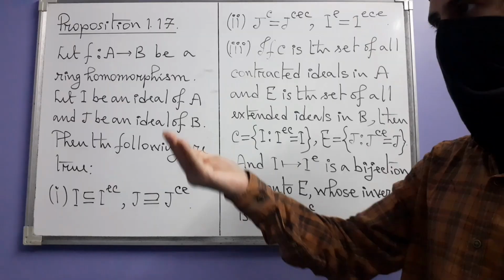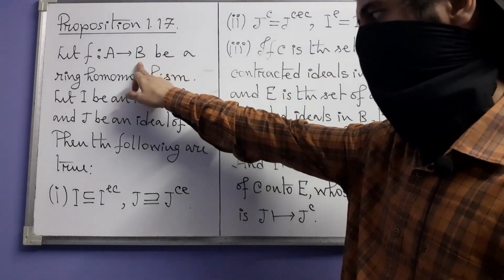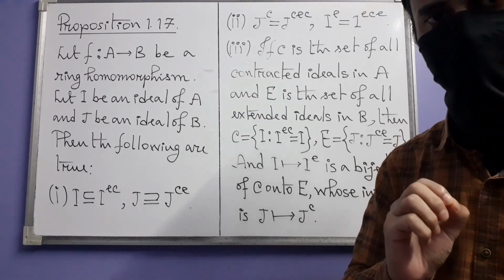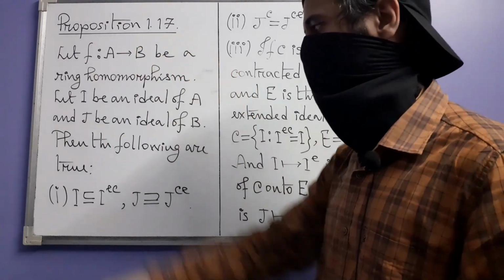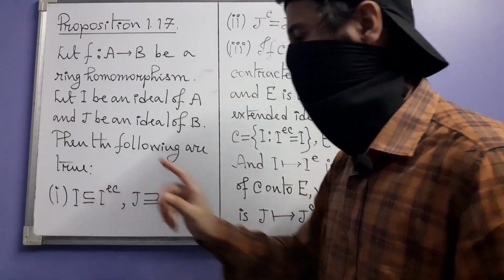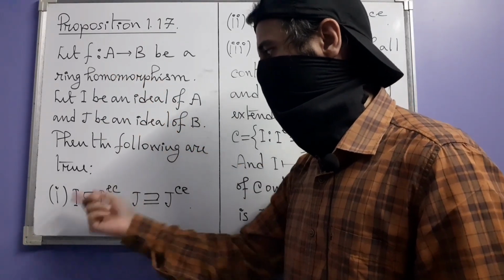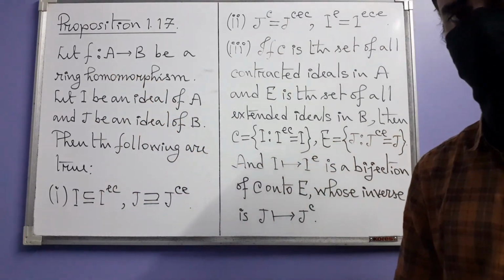So the extended ideal IE will lie in B, to which you then again are applying the contraction operation. So that will get you back to A. That means this IEC is after all an ideal in A, and that contains I, that is the claim.